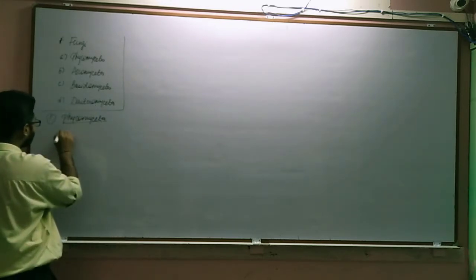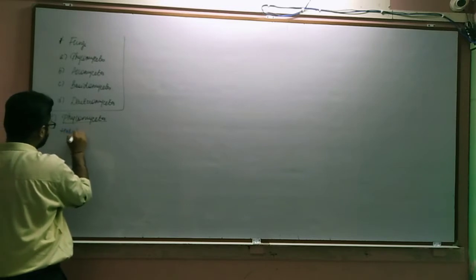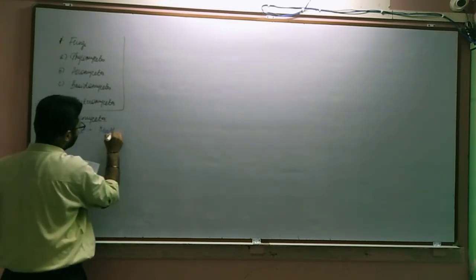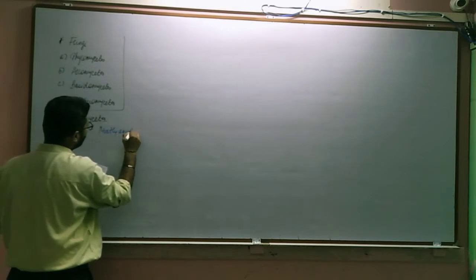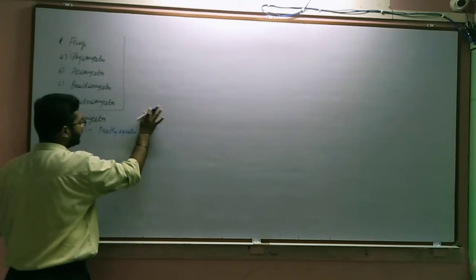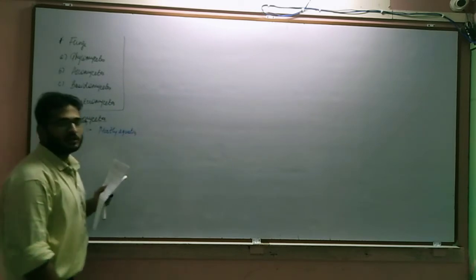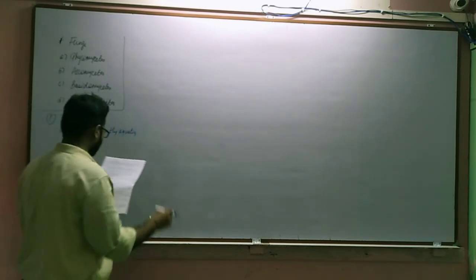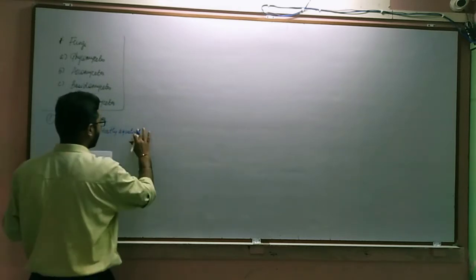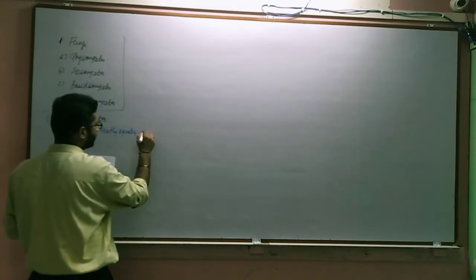So first is habitat: mostly aquatic. They also grow on decaying wood, that is, moist as well as damp places.